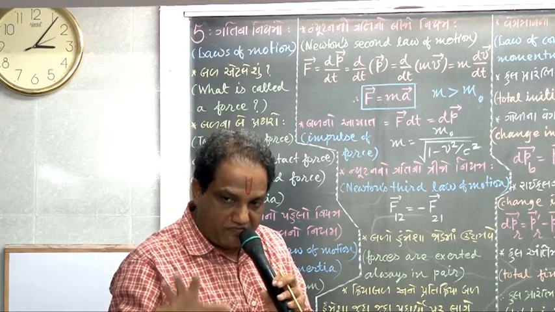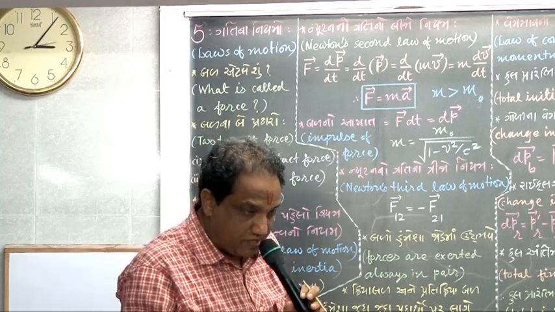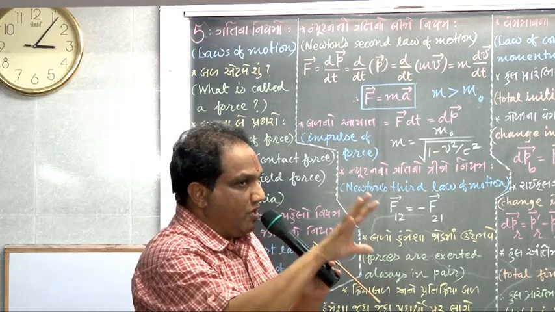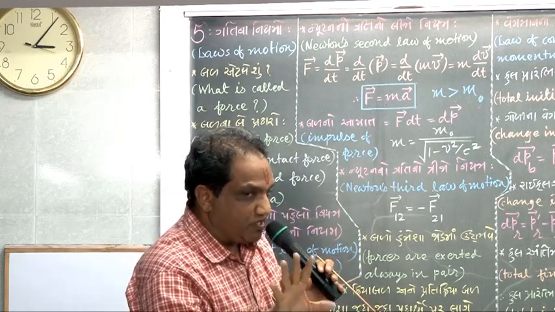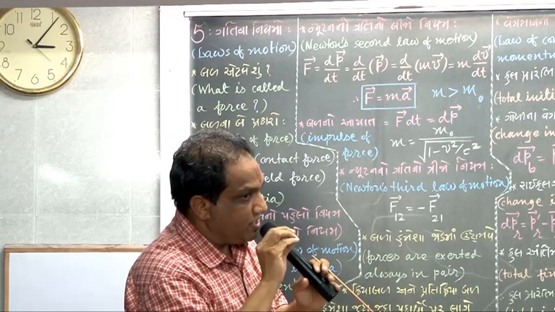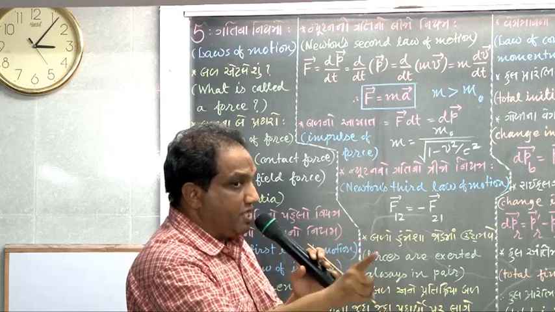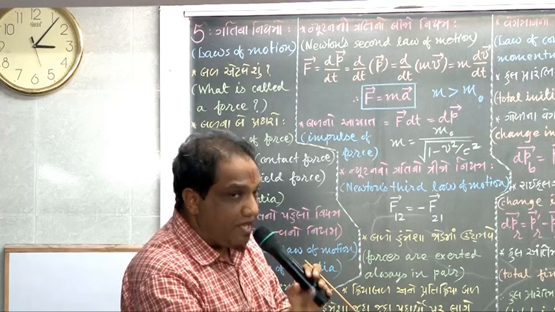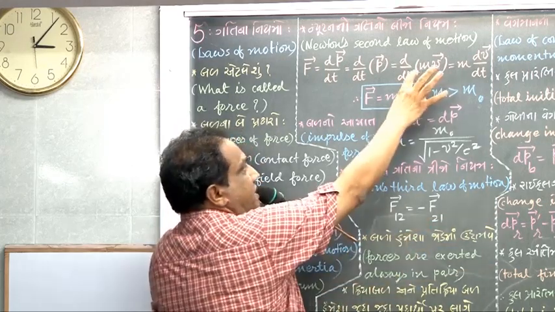For the bodies we consider in physics problems, those bodies move at quite low speeds; compared to the velocity of light, their velocities are very small. And as long as a body is moving with very low velocity, mass can be taken as a constant.